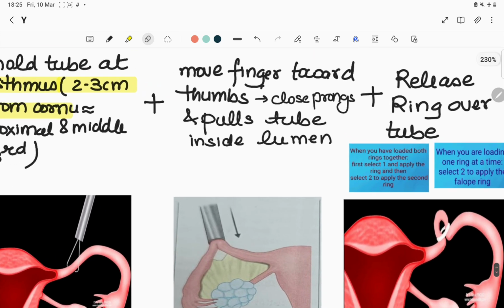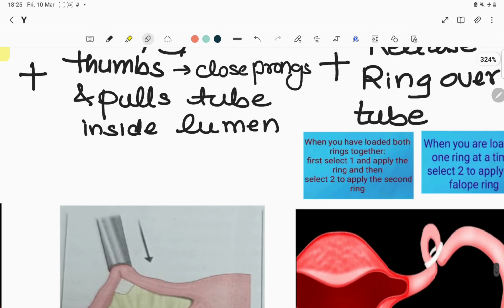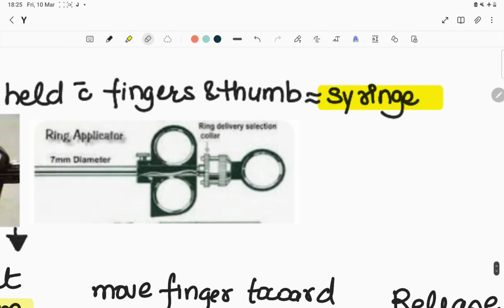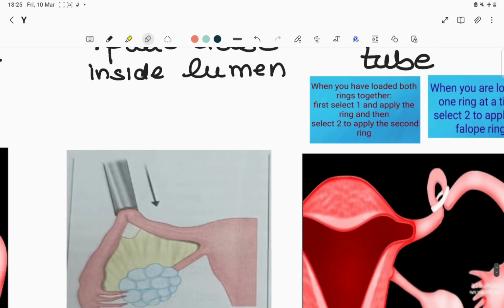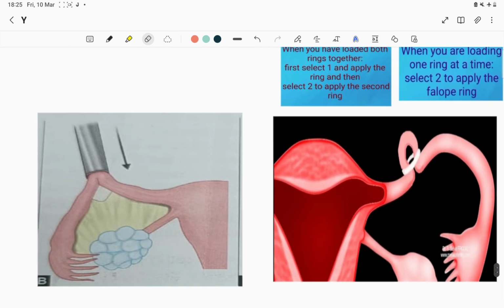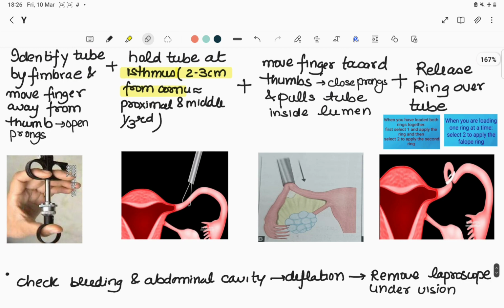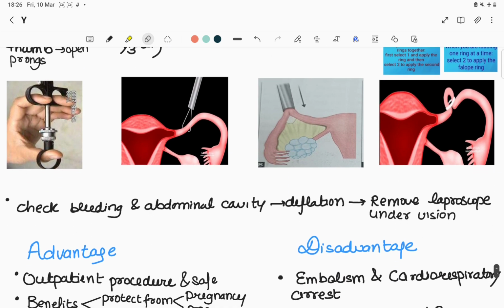So if we have loaded both the rings together, first we have to select number 1 on the ring delivery selection collar and apply the ring, and then select 2 to apply the second ring. But if we are loading only one ring at a time, then select 2 to apply the fallope ring. So this fallope ring will constrict the base and decrease the blood supply, causing necrosis of the fallopian tube. So this will cause the occlusion.